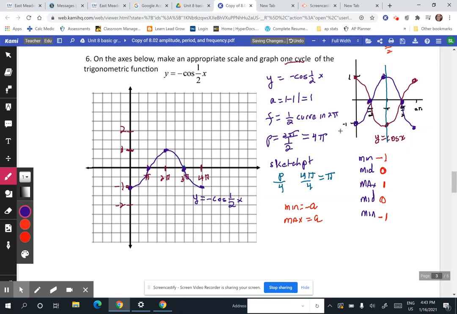What you should notice is that this is a flipped over cosine curve. And if I were to take a look at 2 pi, I'm going to just draw that line down here. I notice that I only see a half of a flipped over cosine curve in 2 pi.